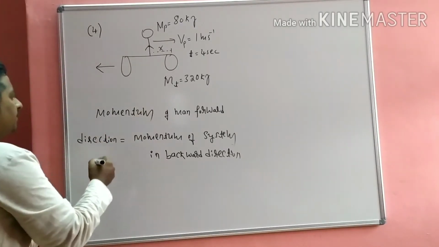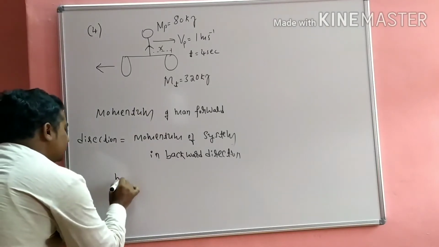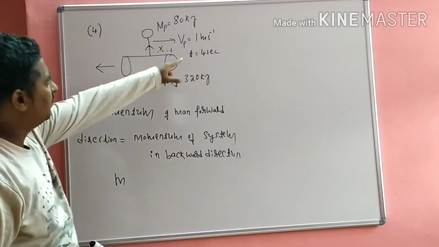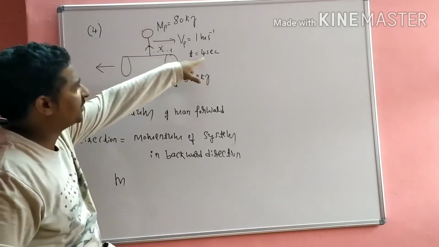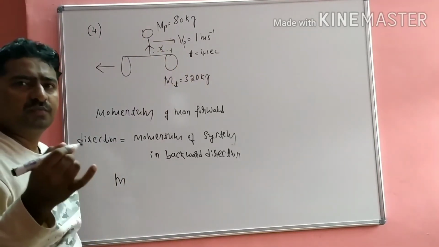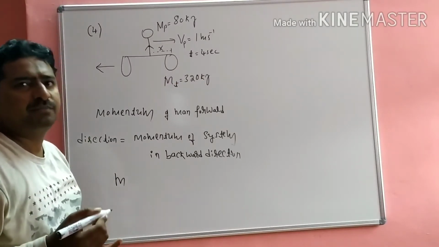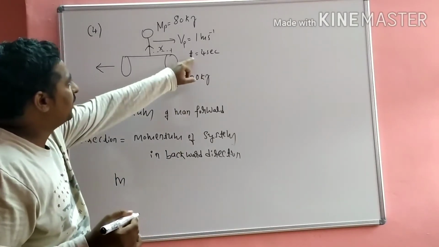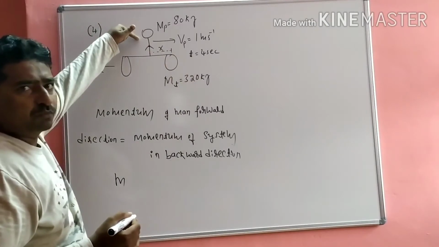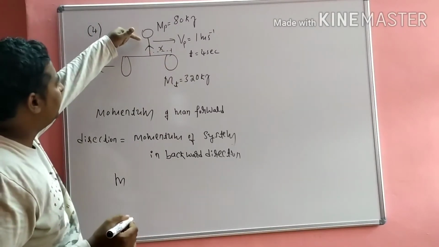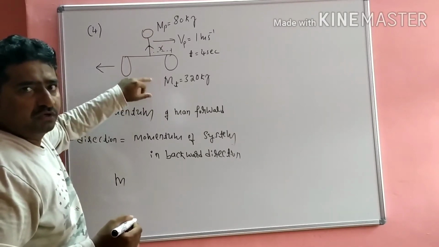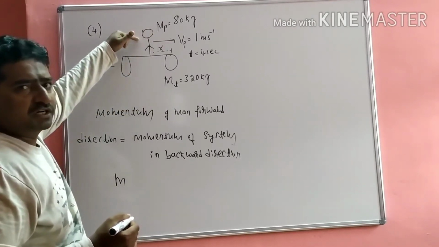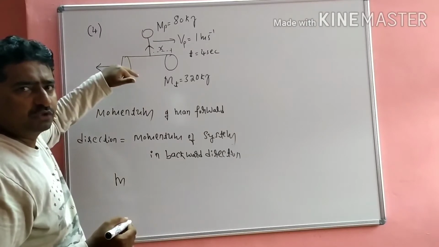Now, how much displacement is covered in 4 seconds? We know that velocity is equal to displacement by time. Time is given, but in this problem we don't know the velocity of the man with respect to the ground.